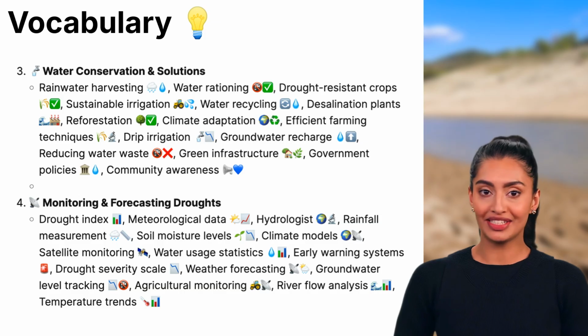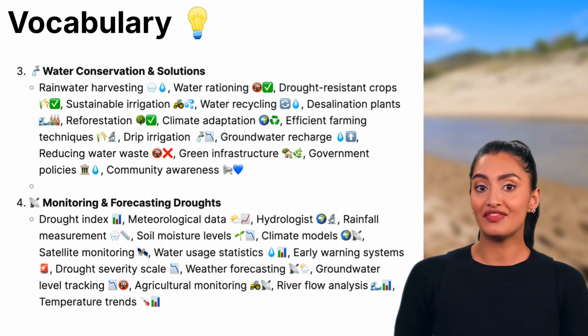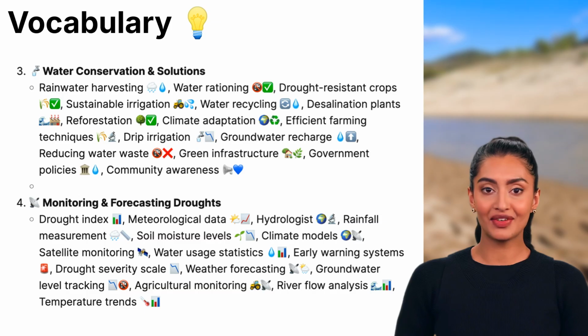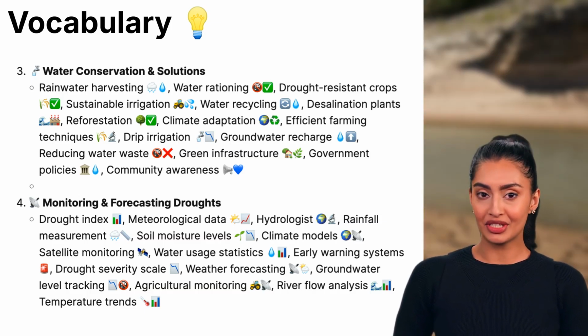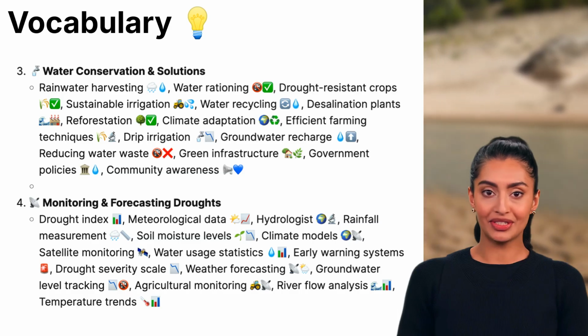Reducing water waste, taking steps to use water wisely in daily life. Green infrastructure, designing cities and buildings to conserve water. Government policies, rules and regulations to help manage water use. Community awareness, educating people on how to use water more responsibly.